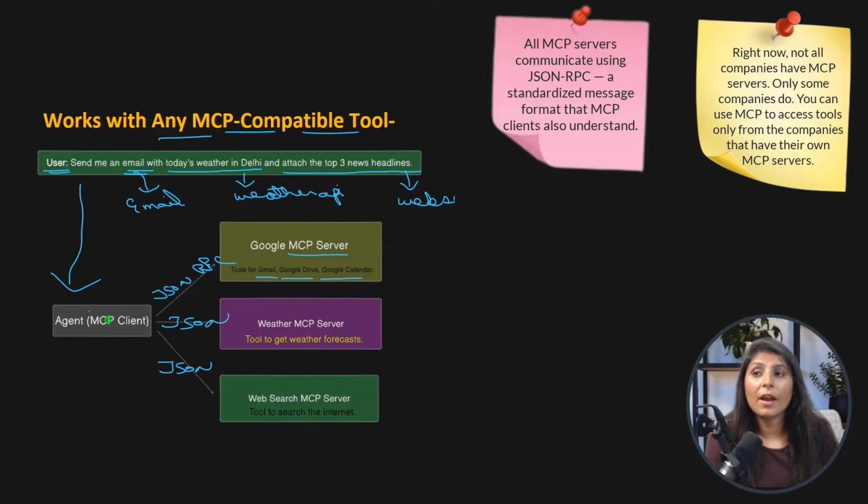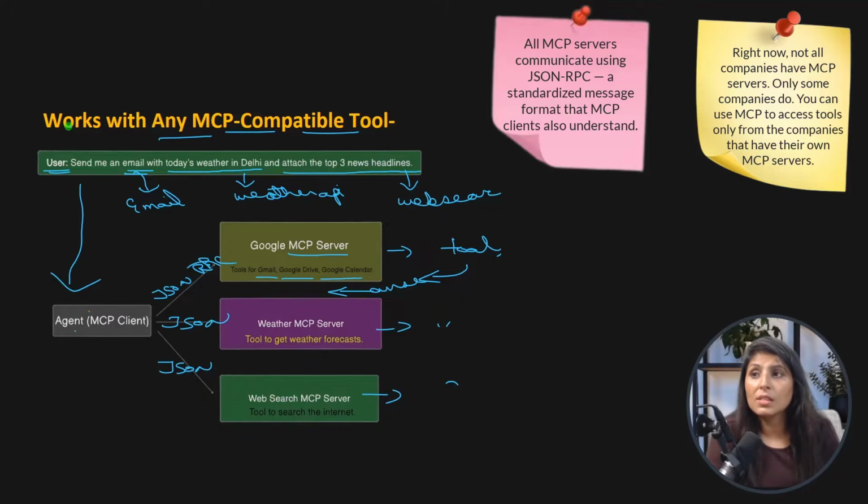This MCP client converts the user question into the JSON RPC format. Then we send that question to the MCP servers, and the MCP servers connect with their tools, get the answer from the tools, convert that answer to JSON RPC, and send it back to the agent. So this is how it works.